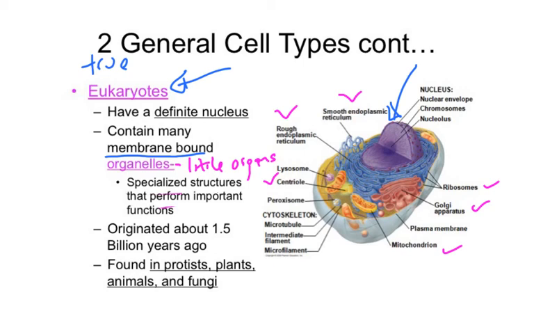We have evidence of our eukaryotic cells originating about 1.5 billion years ago. Okay, and these are the cells that make up protists, things like amoebas, plants, animals, and fungi. All have this nucleus and other membrane-bound organelles.